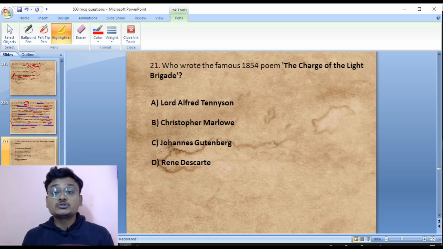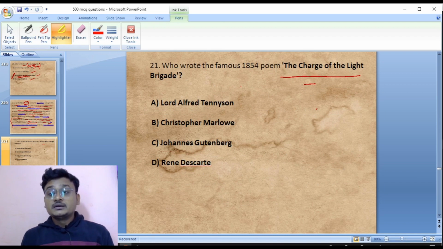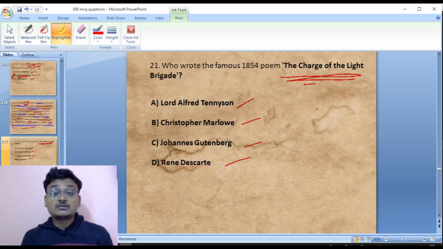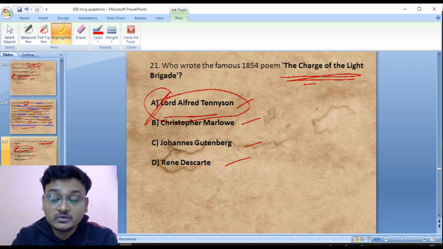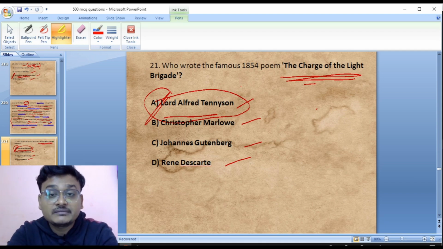Next slide. Who wrote the famous 1854 poem, The Charge of the Light Brigade? It was Lord Alfred Tennyson, Christopher Marlowe, Johannes Gutenberg, or René Descartes. So it was Lord Alfred Tennyson. Lord Alfred Tennyson had written the poem that is The Charge of the Light Brigade. Okay, now move to the next question, question number 22.